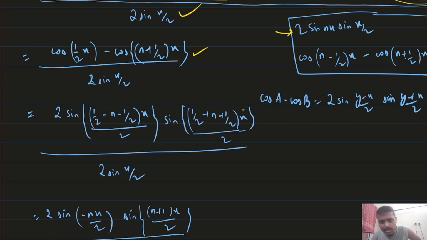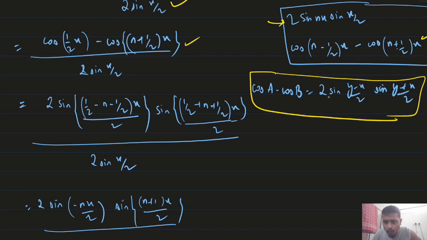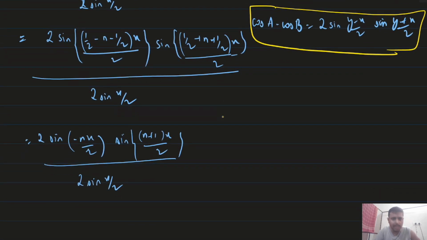Now again we will use the formula cos a minus cos b equals 2 sin of (b minus a) by 2 sin of (b plus a) by 2. So that will come out to be this.